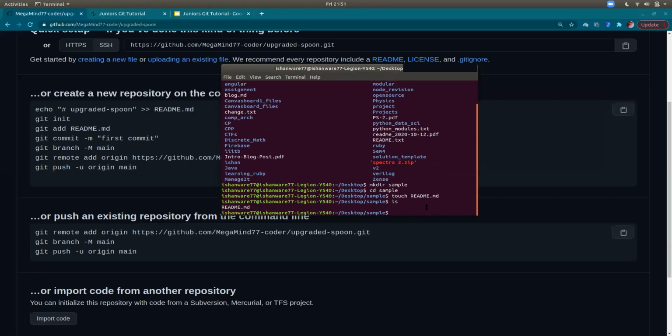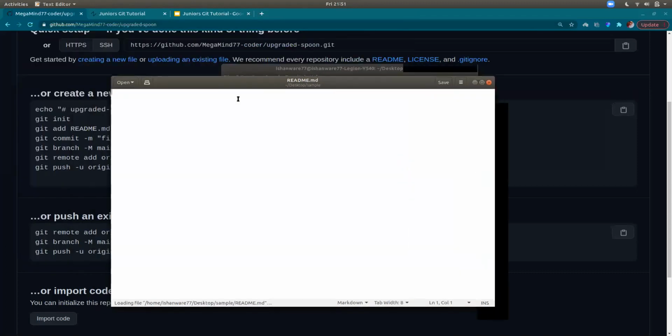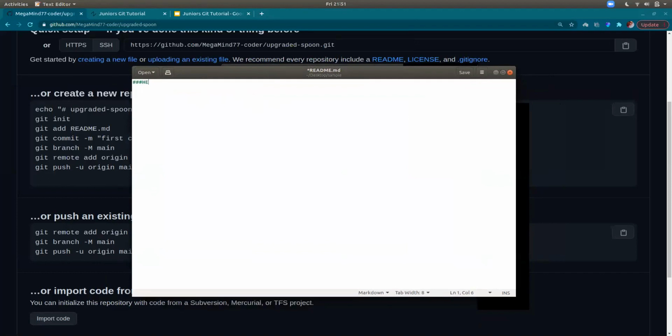Okay, I could show it to you guys. See, it's just a sample text file. Okay, so I'll just add hello world.